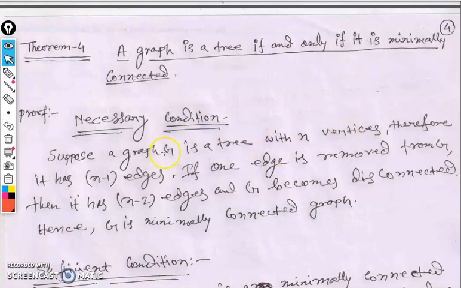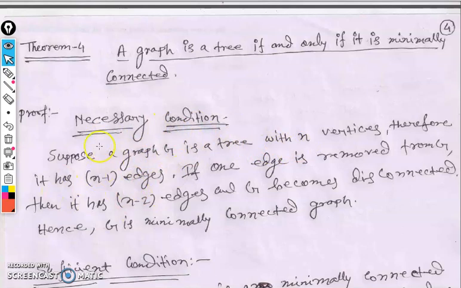Necessary condition. Suppose a graph G is a tree with n vertices, therefore it has n minus 1 number of edges because it's minimally connected. Therefore its number of edges should be n minus 1. If one of the edges is removed from G, then it has n minus 2 edges and G becomes a disconnected graph. Okay, আমরা ধরলাম G একটা ট্রি যেখানে n খানা ভার্টেক্স আছে, n minus 1 খানা edge থাকবে.